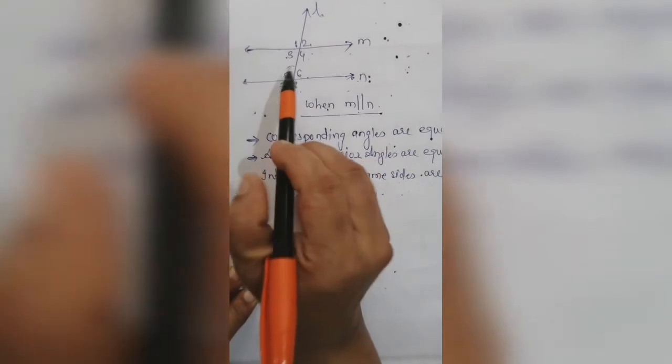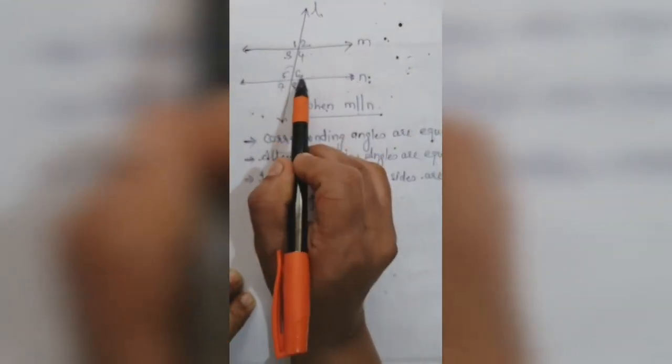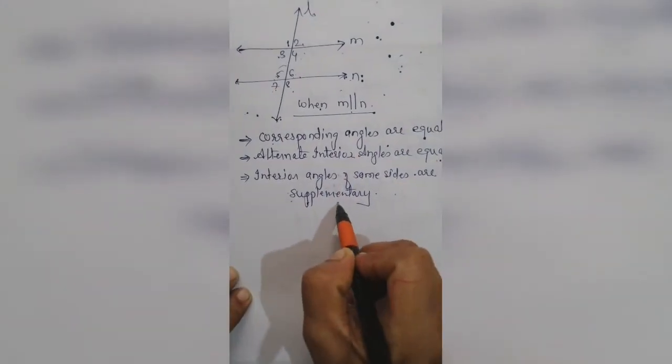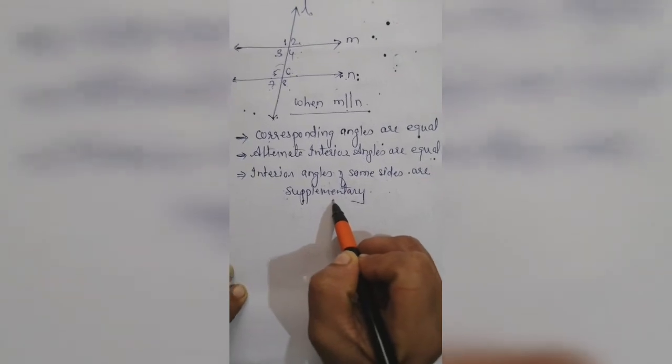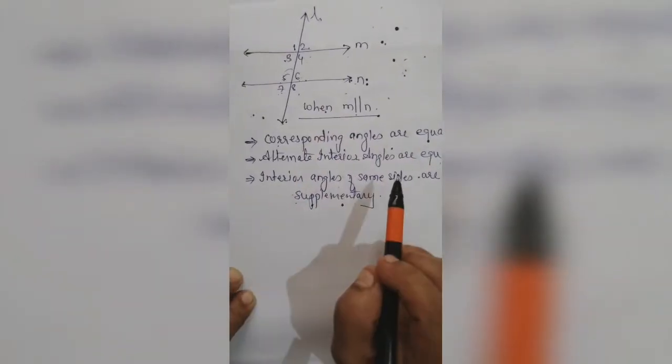Interior angles of the same side means 3 and 5, 4 and 6. They are supplementary to each other. These are the properties when the given lines are parallel to each other.